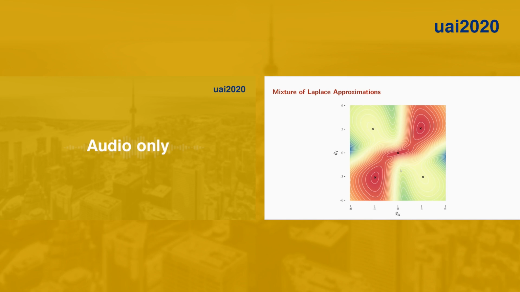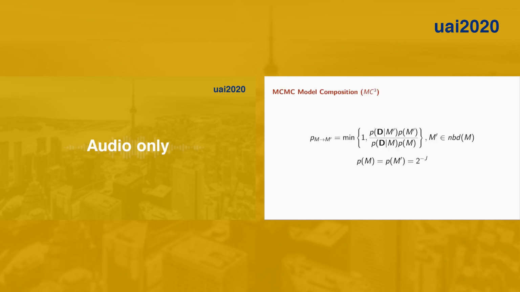More specifically, we devise a smart procedure of finding these optima by running a standard optimization routine from a small number of carefully chosen starting points. We perform a Laplace approximation for each distinct optimum found. We then combine the results to obtain the parameter posterior as a mixture of Laplace approximations. Moreover, by evaluating and summing up the normalization constant of each approximation, we can also arrive at a reasonable estimate for the model evidence. We still need a way to explore the model space efficiently.